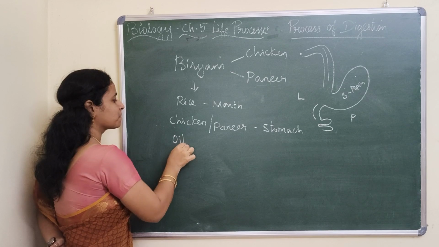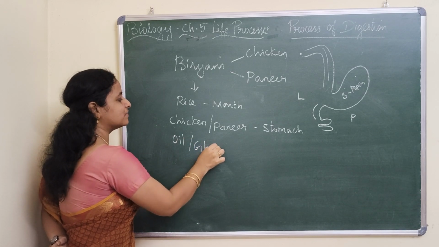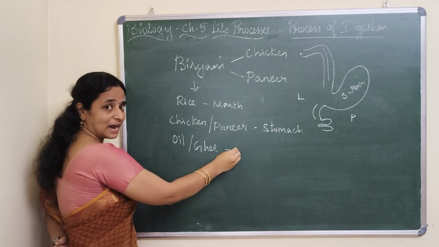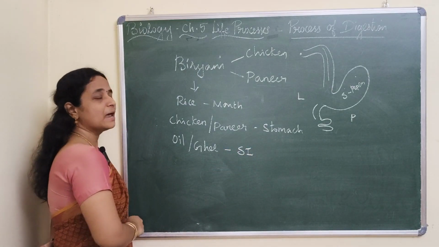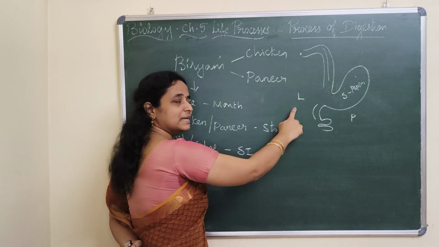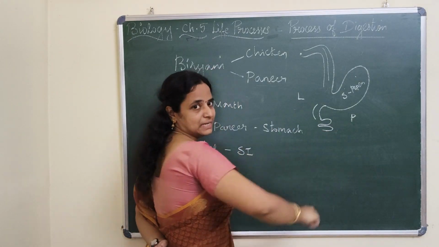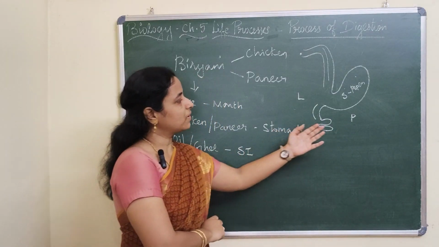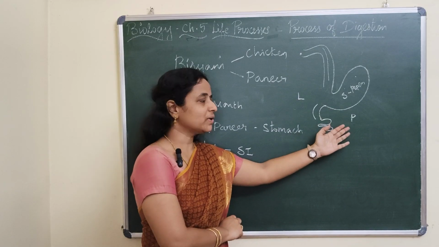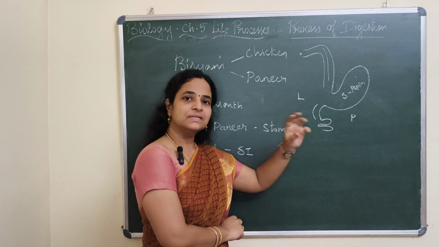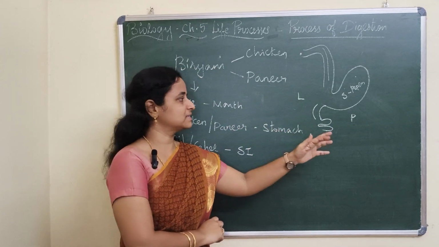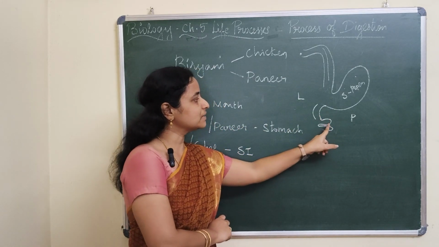The oil or the ghee that we use are fat-rich substances that get digested in the small intestine by the secretion of bile salts as well as lipase. And one more important point: the pancreas not only digests fat, it can also digest protein as well as a trace amount of carbohydrates. Okay.